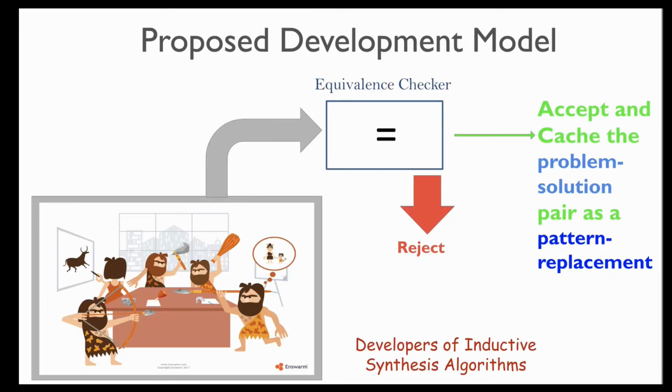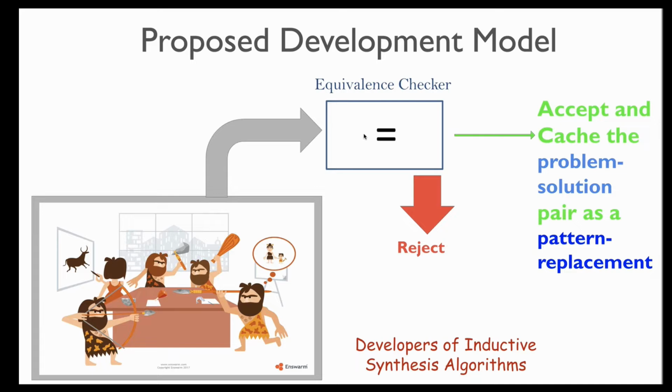The proposed development model, which we have also been referring to as a super optimization model, looks much different. Here, the inductive synthesis algorithms are rather carefree in what they propose. For example, they may throw all aliasing considerations out of the window, etc. In that sense, the developers of these inductive synthesis algorithms do not need to be very sophisticated compiler experts. They are allowed to just try and see as they see fit. The onus of maintaining the correctness now lies with the equivalence checker.